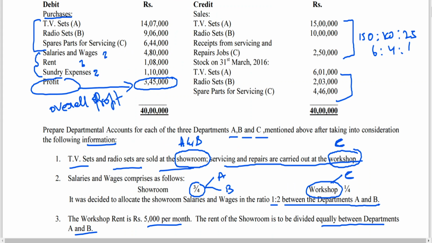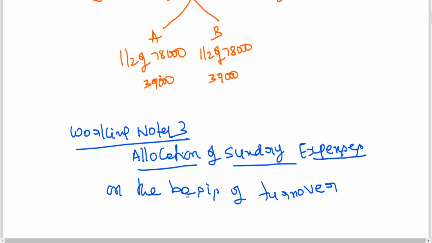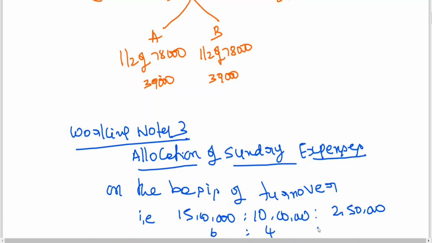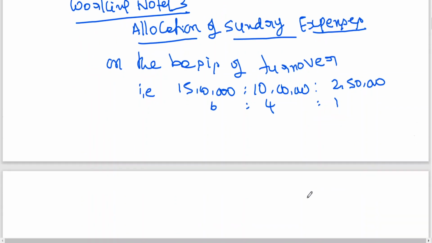Sundry expenses are 1,10,000. Turnover is 15 lakhs, 10 lakhs and 2,50,000, that is 15 lakhs to 10 lakhs to 2,50,000, which I told you is 6:4:1.